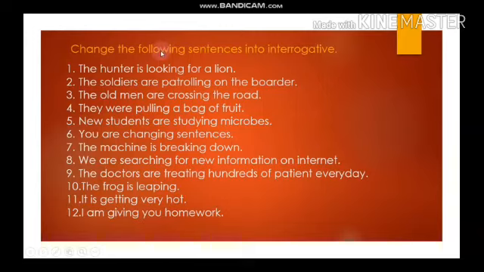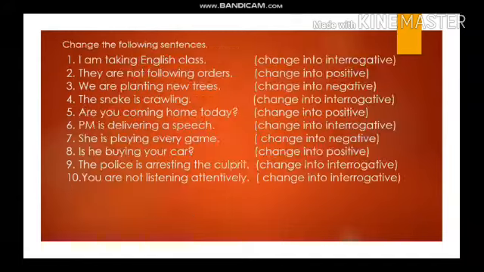So find out the helping verb and write the helping verb before the subject, and the sentence will become interrogative. And at the very end you need to put a question mark, which is very obvious.